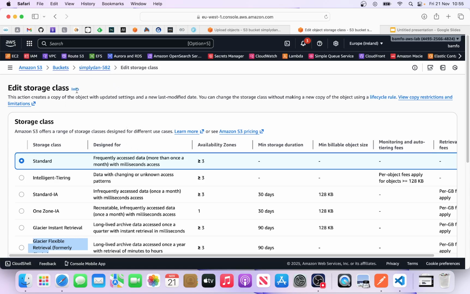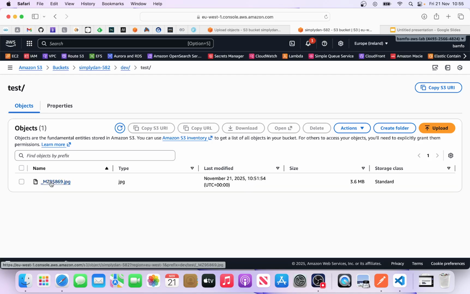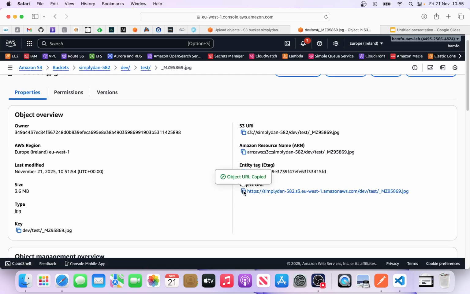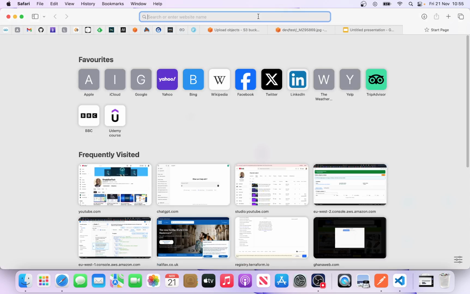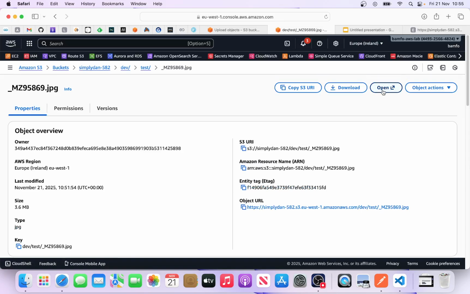Again, let's go back to our object, back to the bucket, and then inside of this folder we've got this. If you want to access this, remember we blocked the public access. Let's say I want to access this, let's copy the object URL, put it in here, and see what's going to happen. Enter. Access denied. By that, nobody can access this, but there's a way you can access this using the presigned URL. Let me show you quickly. So here, can you see, if you go open, you'll be able to see it within a certain period of time. So let's click on that, and then I'll show you.